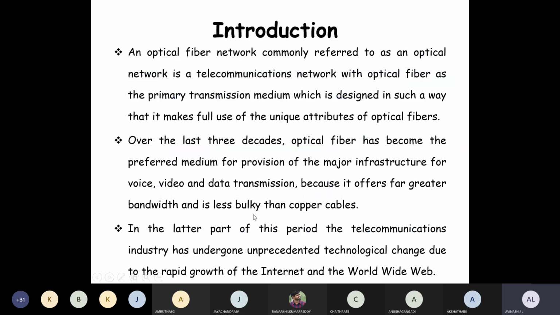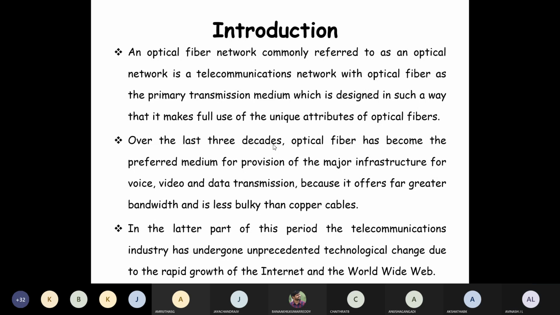Introduction: the optical fiber network, commonly referred to as the optical network, is used for telecommunication. As you all know, today all the broadband cables are made up of optical fibers only.